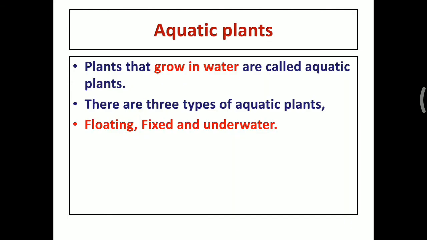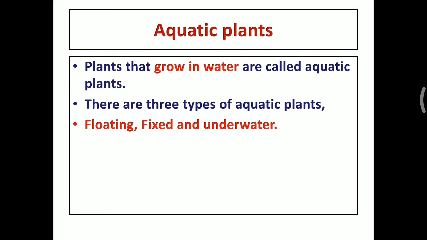The next one, aquatic plants. In terrestrial plants, we saw plants in desert, plants in the plains, plants in the hills, plants in marshy areas, and plants in rainforest. The next one is aquatic plants.